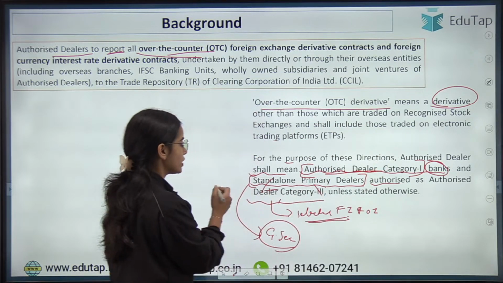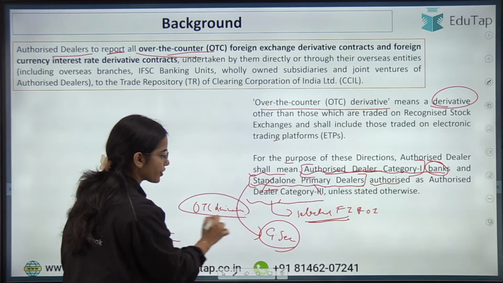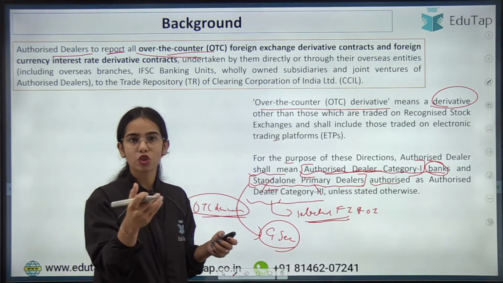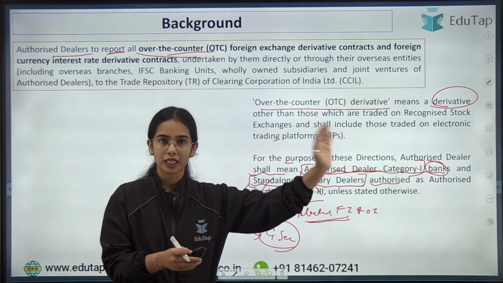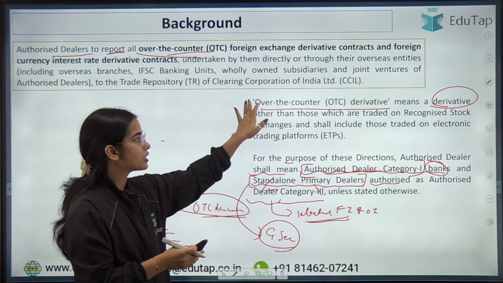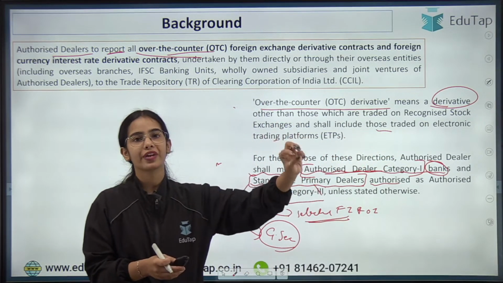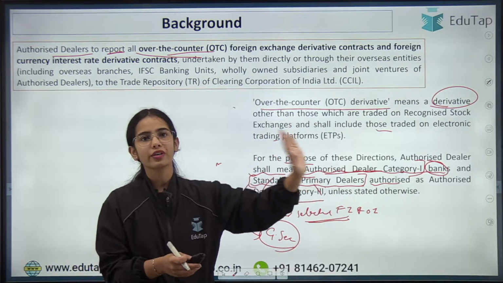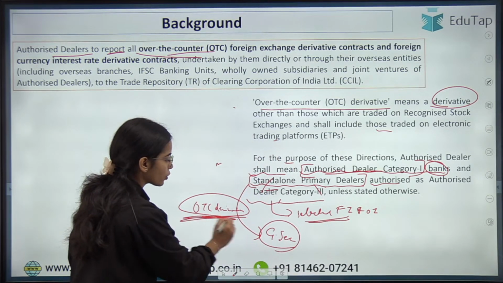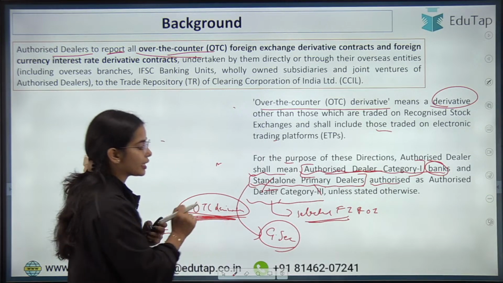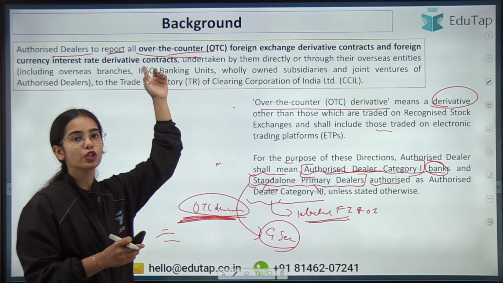Over-the-counter derivatives are not traded on the recognized stock exchange. They are the derivatives other than those traded on the recognized stock exchange, and they include those traded on electronic trading platforms that are not recognized stock exchanges. So where to get the data for these? That's why there is a reporting requirement given to authorized dealers.